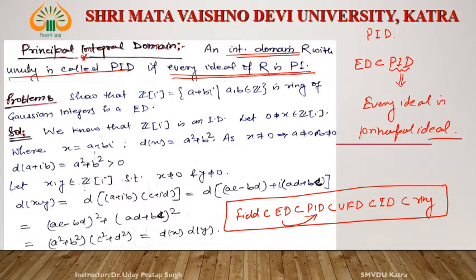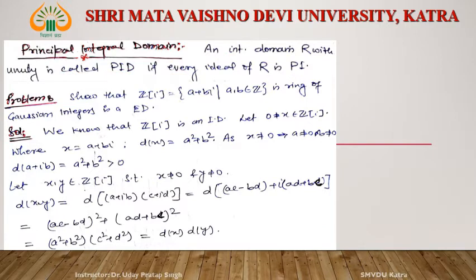Now see the example of Euclidean domain. Later on we will discuss some examples of principal integral domain. We know that the set of Gaussian integers is denoted by Z[i]. What is Z[i]? The set of Gaussian integers, and the elements of Z[i] are a plus bi, where a, b belong to Z. It is the ring of Gaussian integers, and this is ED.